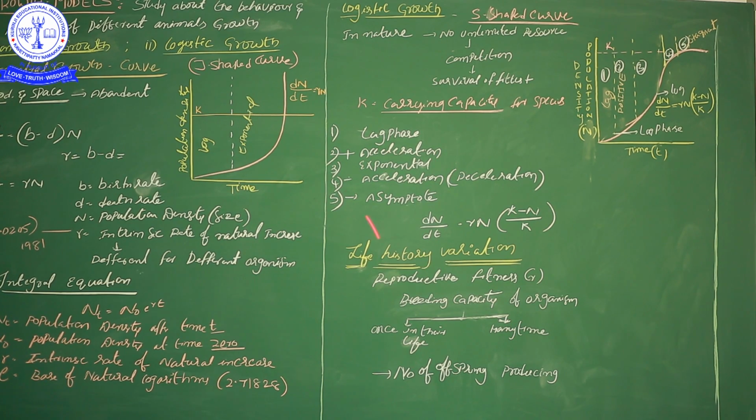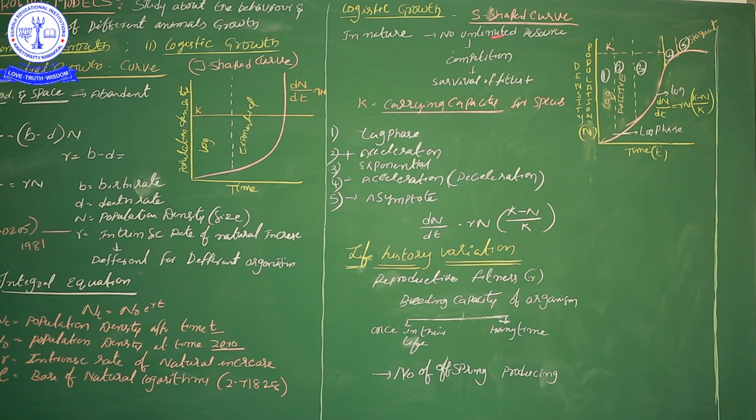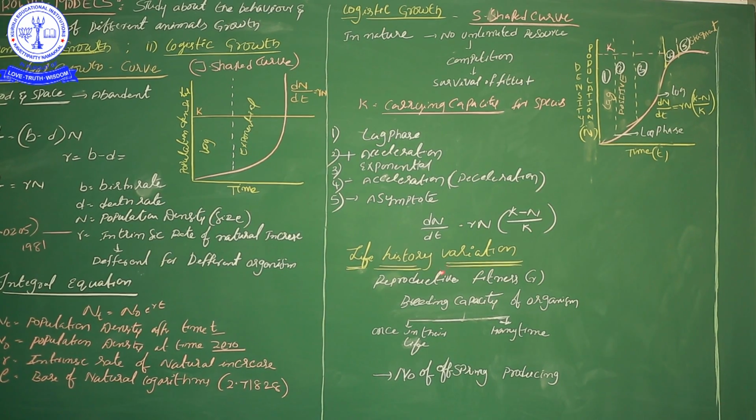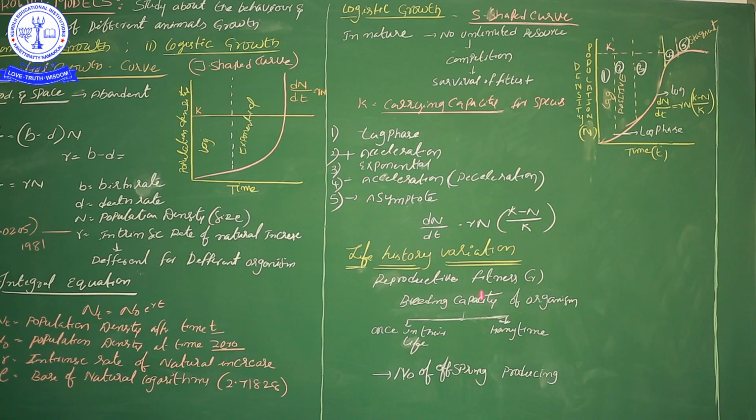Here, in the total video, we discussed how population growth is influenced by different factors: natality, mortality, immigration and emigration. In a mathematical graph representation, population growth is expressed in two different ways: one is the exponential growth curve, J-shaped, and the other is logistic growth, the sigmoid, S-shaped curve. Lastly we discussed life history variation, which also influences the fluctuation of the